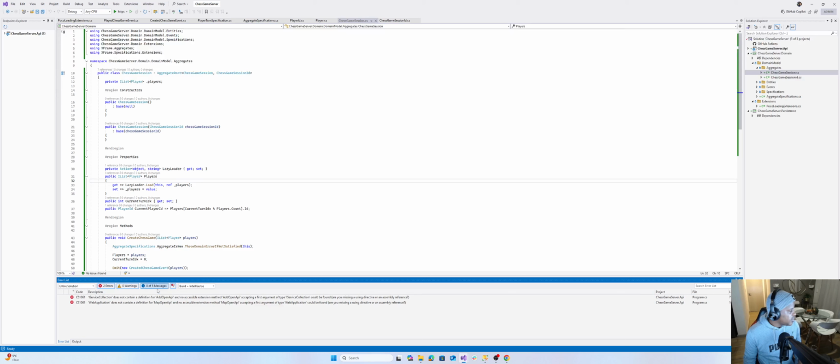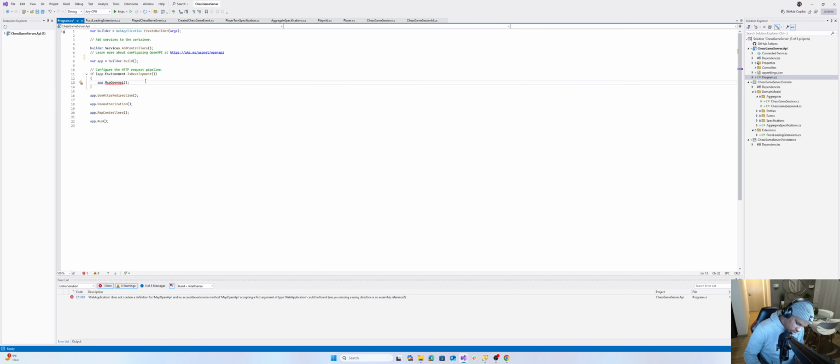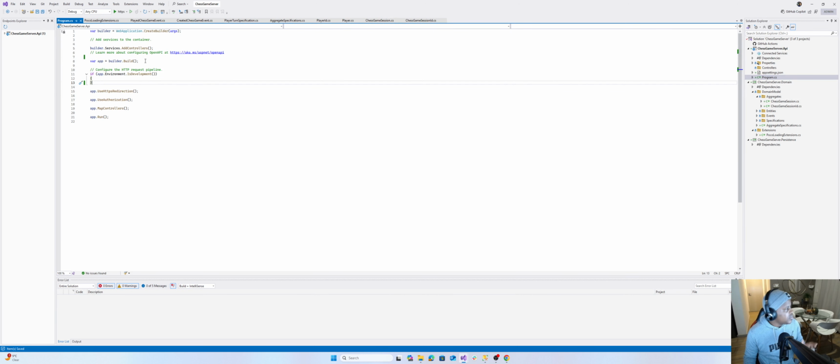See there, IServiceCollection doesn't have... okay, I know what it is. It goes in the program because I'm not going to be using AddOpenApi. I don't need you. We'll get to this part when we cross this bridge, but I'll be adding Swagger to document my API. Okay, let's build again.